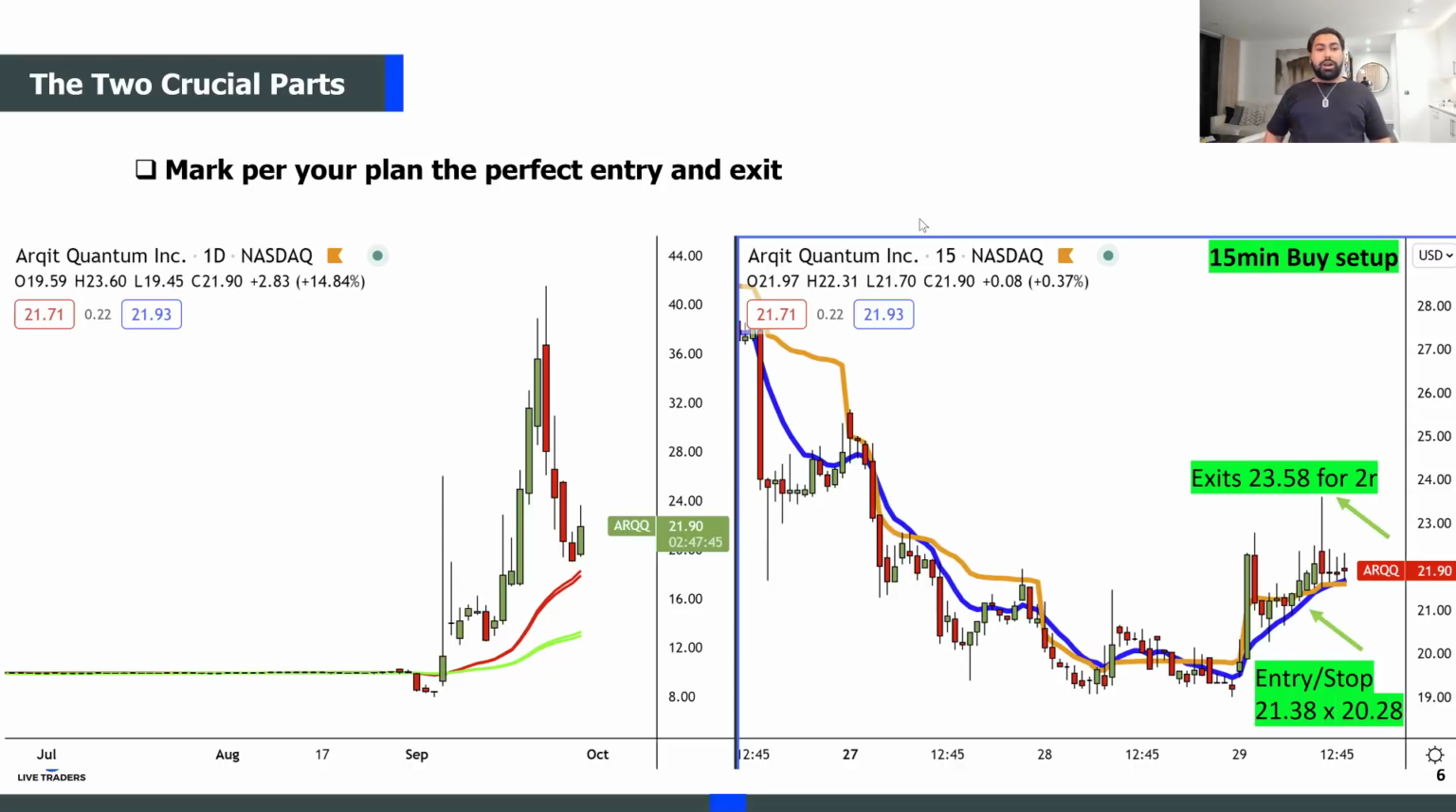The next step is to mark, per your trading plan, the perfect entry and exit. So let's say my trading plan was to do 2R all or nothing, to sell all my shares at the 2R target, or 2-to-1 target, right? So my entry is here, 21.38, with a stop at 20.28. This was based on a 15-minute buy setup, a strategy that we do teach on a daily buy setup as well. The ideal entry was this. The exit should have been, as per trading plan, 23.58, 2R, and it looks like it went to like 23.61 or something. So you would have got your 2R target, right? That should have been the perfect exit.